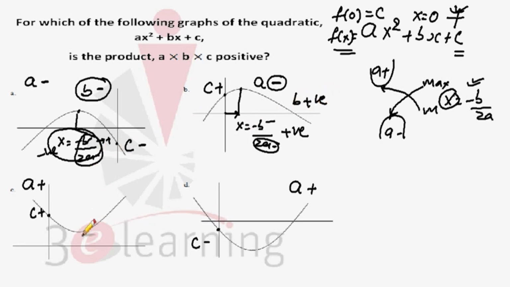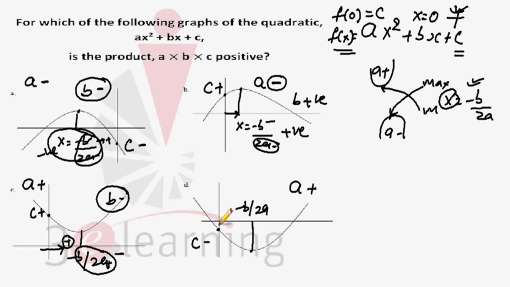We use the same concept here. This is minus b by 2a, and this is positive. Minus b by 2a is positive means b by 2a is negative, and it's given a is positive. b by 2a is negative, for a positive, our b is negative. Fine. Check for this. Can we say this is my tip? So this is my minus b by 2a value, and this is positive. Minus b by 2a is positive means b by 2a is negative, because negative into negative is positive, and it's given a is positive. So a positive, b by 2a negative, our b is negative.